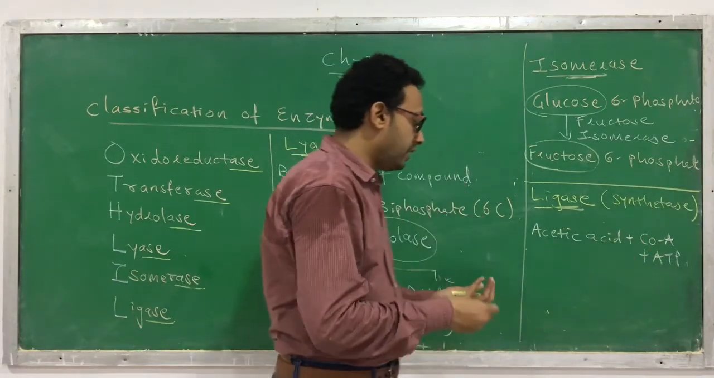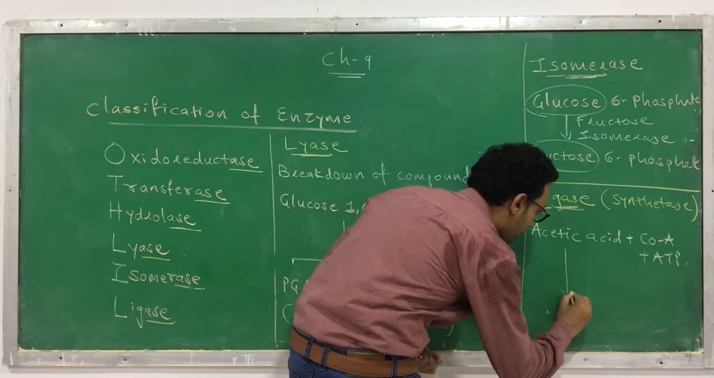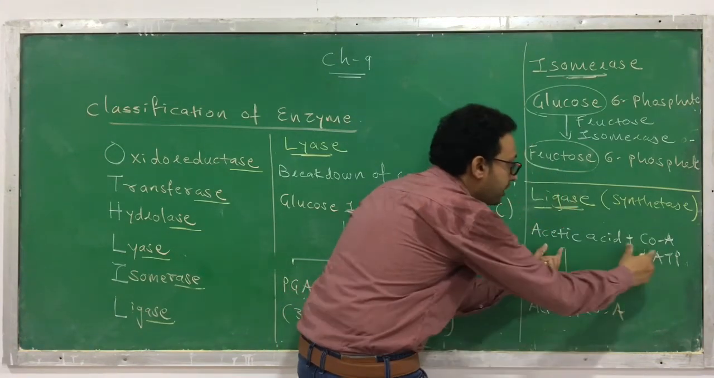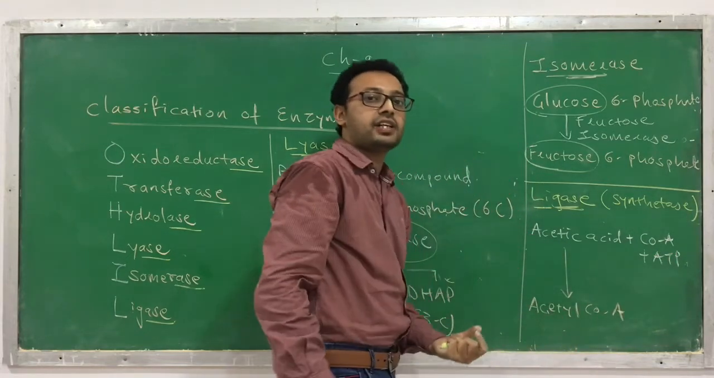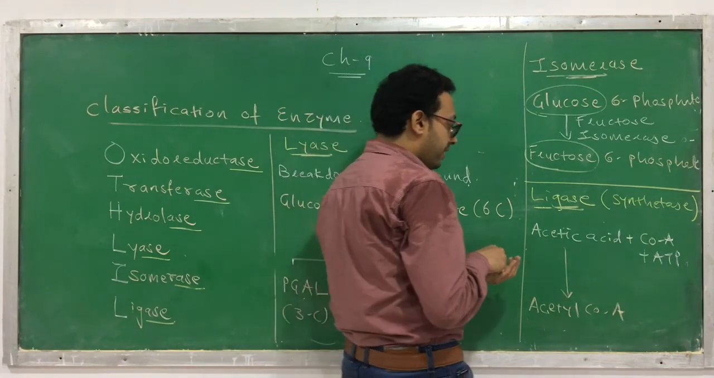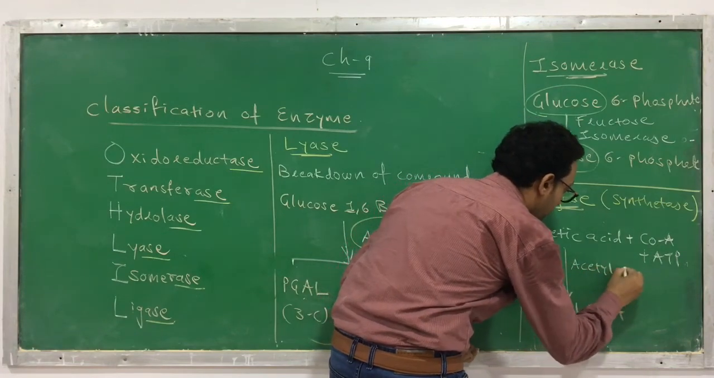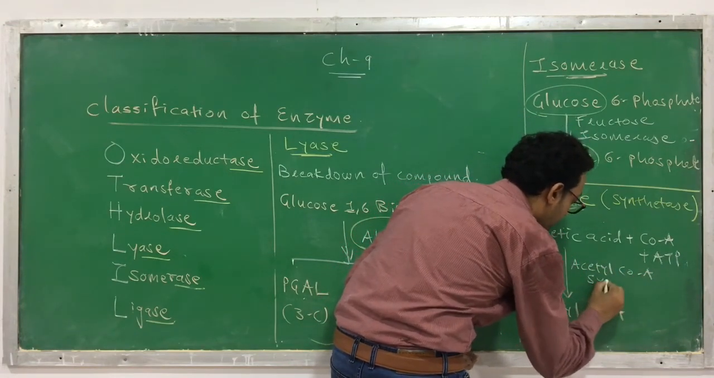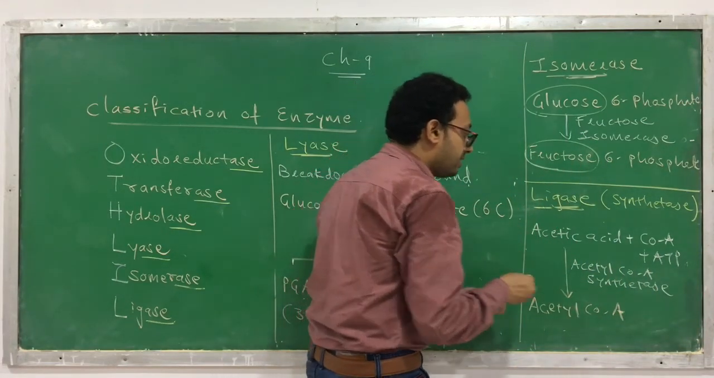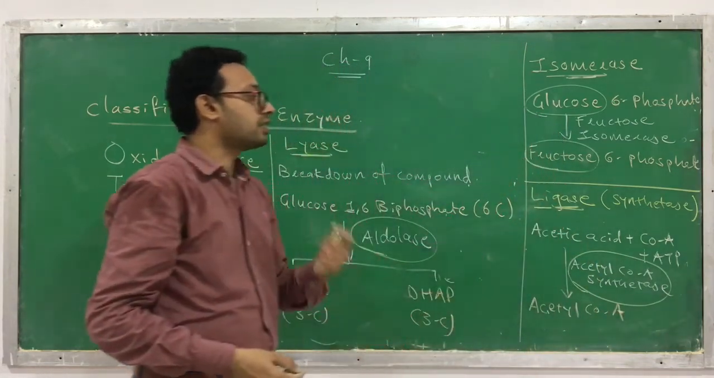Acetic acid plus coenzyme A plus ATP. So what does it give? It gives acetyl coenzyme A. Here these two moieties have been joined to form acetyl coenzyme A. So here two molecules are joined with an enzyme. I will write down the name of the enzyme by which they are joined. So here the enzyme is acetyl coenzyme A synthetase. It comes under which category? It comes under the category called ligase or synthetase.